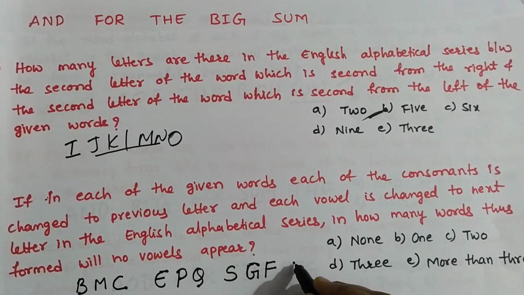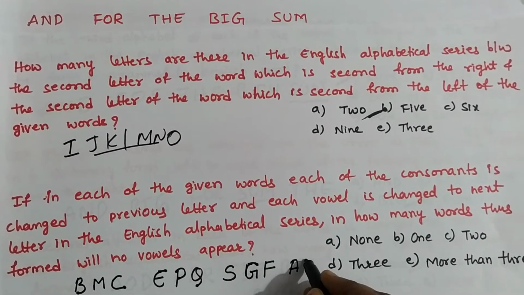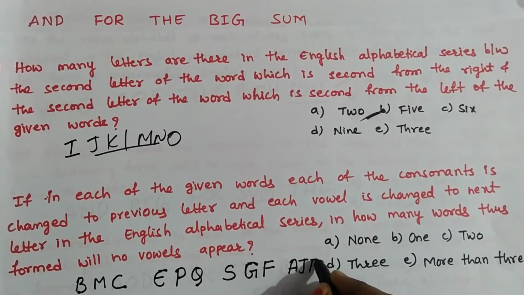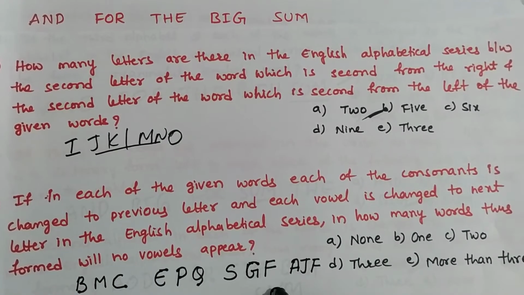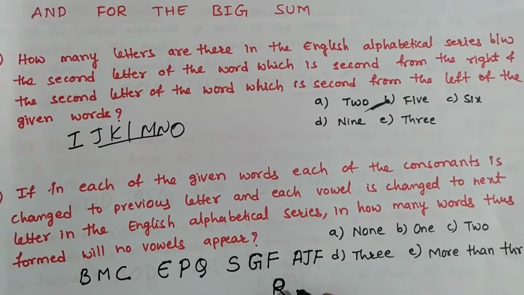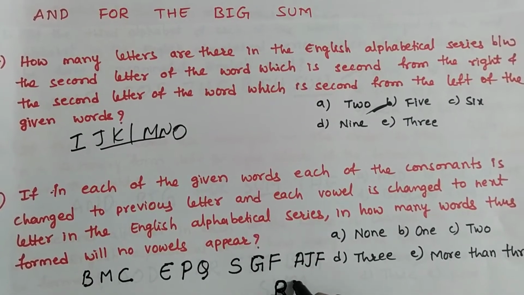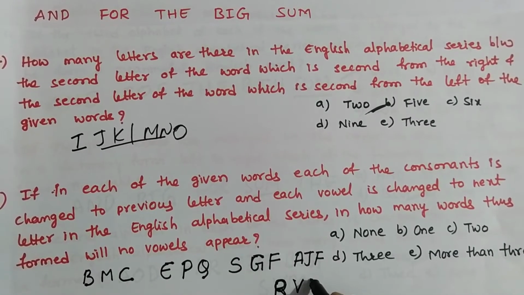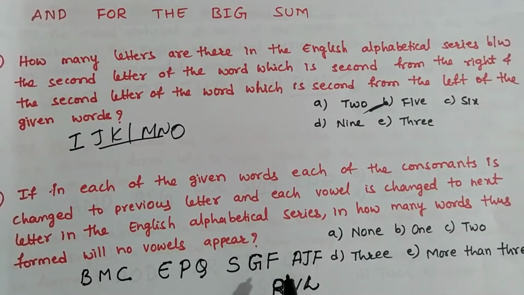E is a vowel, change it to the next letter. B is a consonant, change it to the previous letter. I is a vowel, next letter. G is a consonant, okay. S is a consonant, okay, and U is a vowel, next letter, and M is a consonant, previous letter, okay. This is the arrangement.